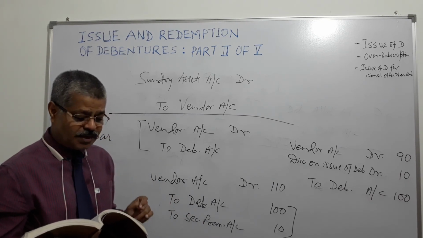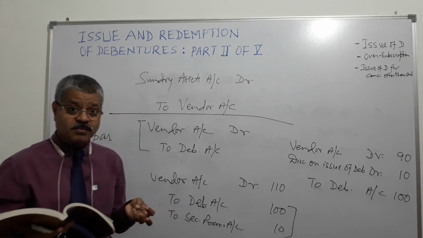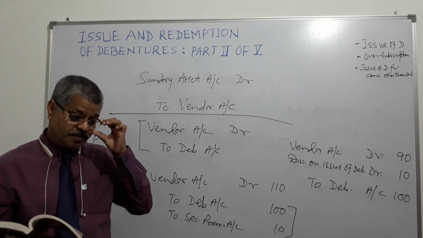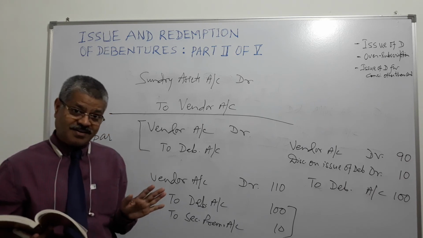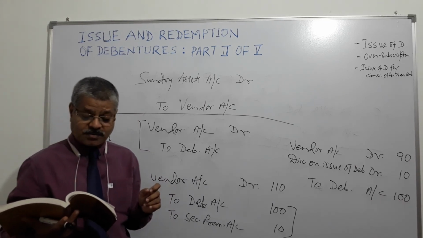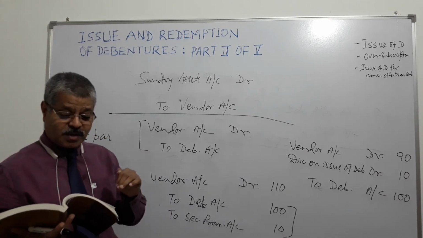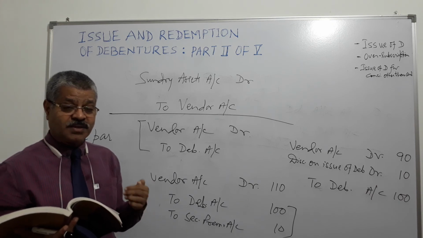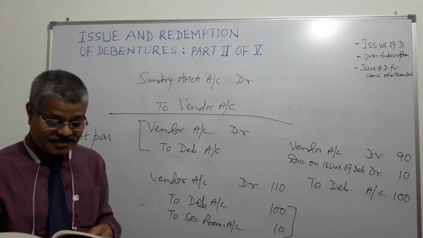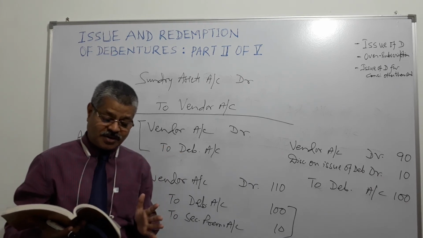right? Now, if debenture amount is received in 2 installments, then what happens? On receipt of application money, bank account is debited, right? And what is credited? Debenture application money account, right? And how is this amount transferred to debenture account? Debenture application account is debited and debenture account is credited. So that application money thing is settled. It has gone to the debenture account.